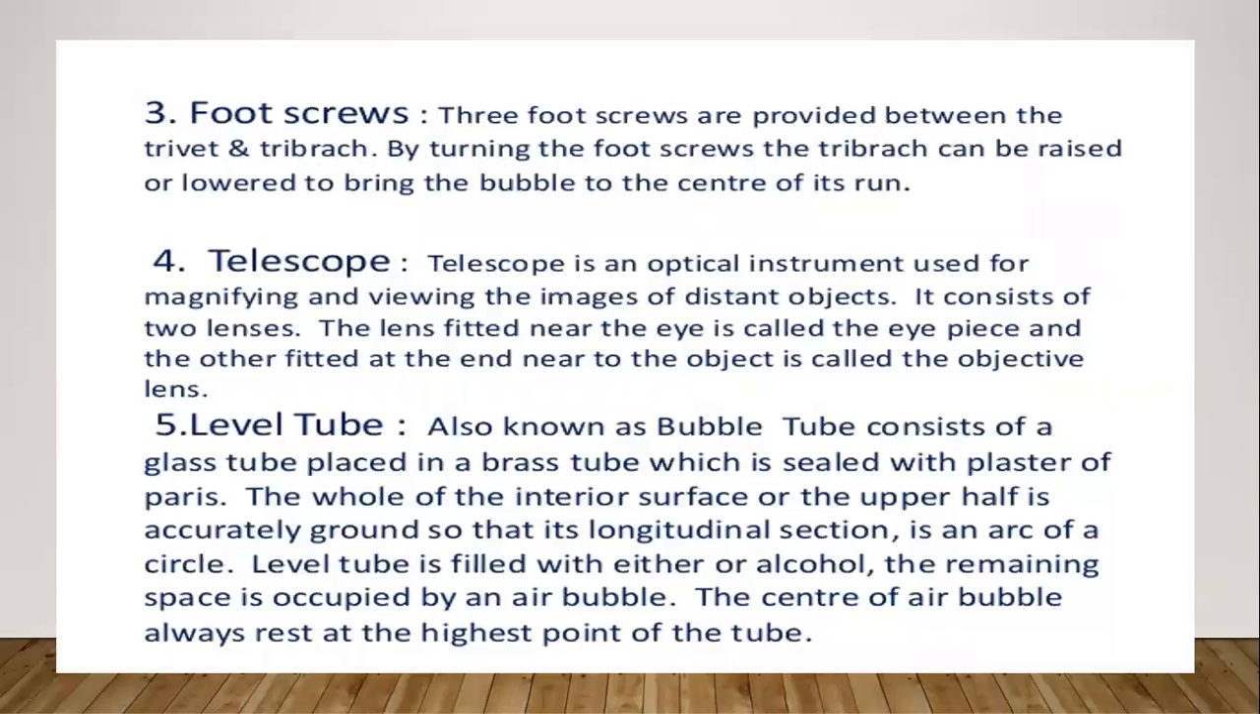Level tubes, also known as bubble tubes, consist of a glass tube placed in a brass tube which is sealed with plaster of Paris. The whole of the interior surface, or the upper half, is accurately ground so that its longitudinal section is an arc of a circle. The level tube is filled with alcohol. The remaining space is occupied by the air bubble. The center of the air bubble always rests at the highest point of the tube.